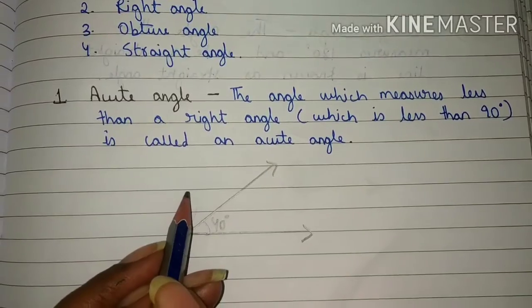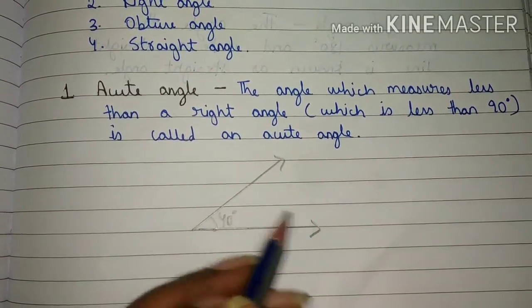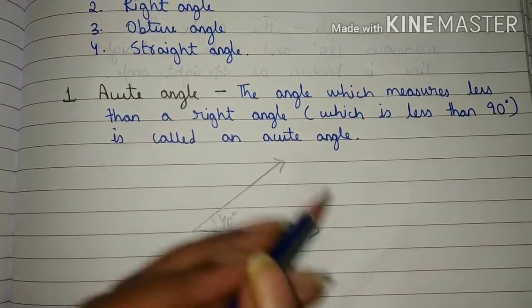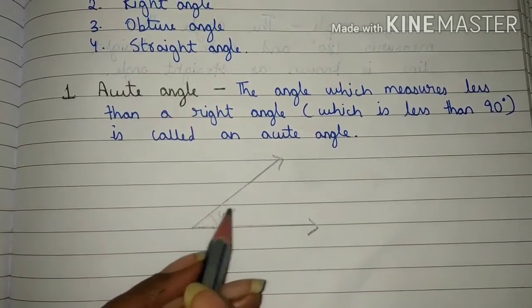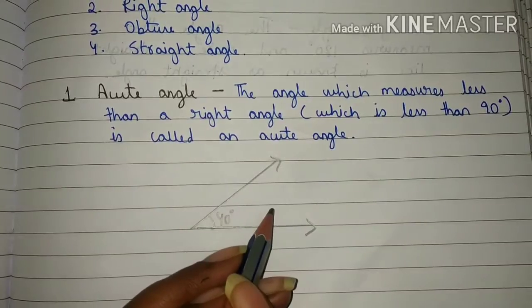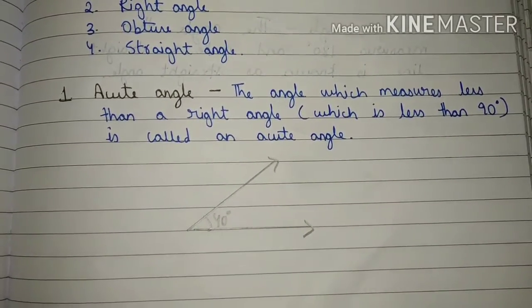Students, acute angle looks like this. This angle measures 40 degree. So, this angle is known as acute angle because this angle measures 40 degree which is less than 90 degree.